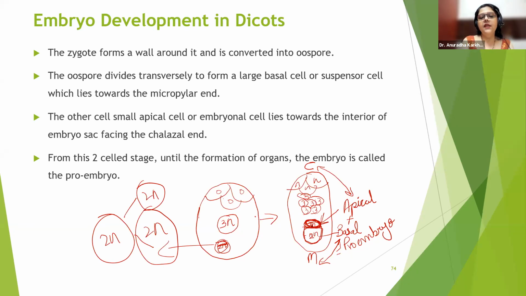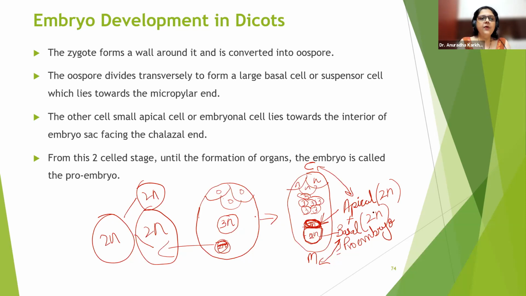That is the reason I have written ploidy here, 2n and 2n. So the apical cell is also 2n and the basal cell is also 2n. Remember, it's a product of the zygote, and the zygote is 2n. So whatever cell undergoes mitosis, as many chromosomes as it has, the same number will pass to the daughter cells. Is it okay now? Have all of you understood this content very nicely? Got it? Very good.